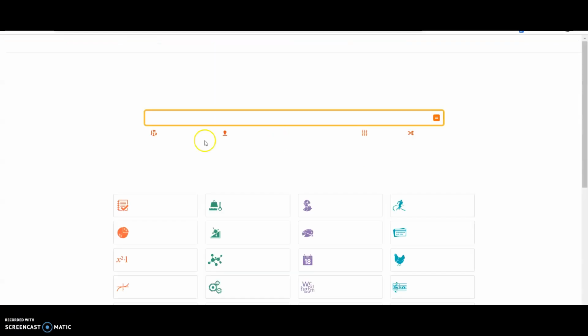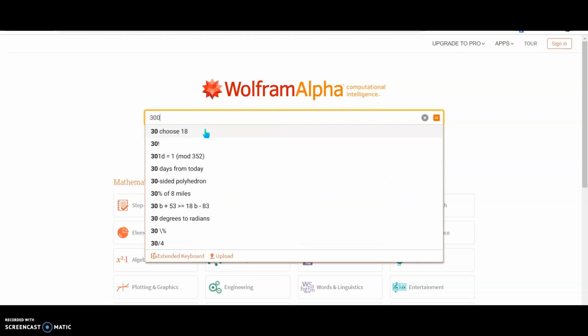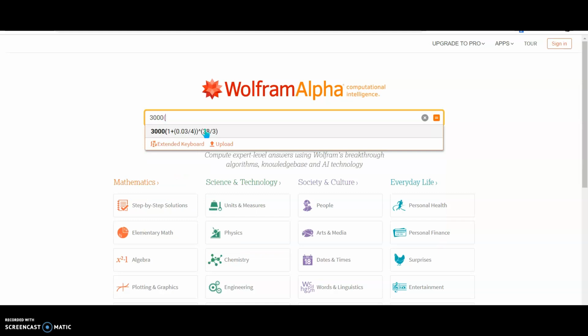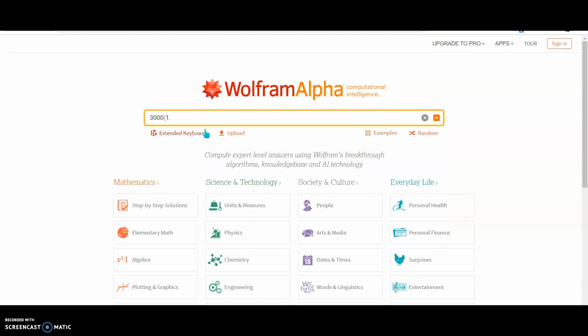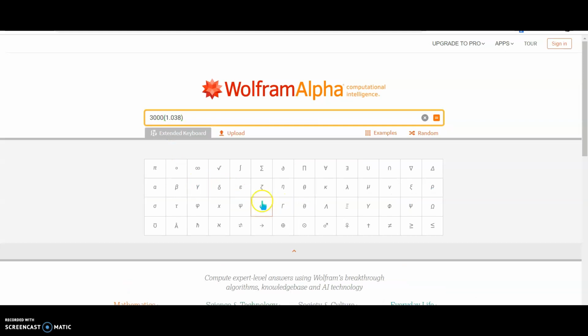Like I said, you can use whichever calculator you want. When I'm calculating, I use Wolfram. When I am graphing, I use Desmos, so totally up to you. All right, so 3,000 times 1.038 to the 9th power. You can also do the extended keyboard.